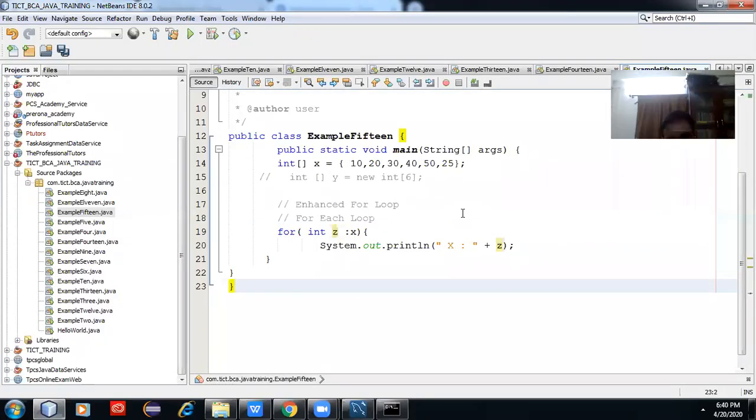Okay, no issue. Last day I noticed the count was around 30. No issue, let's move forward with basic Java.